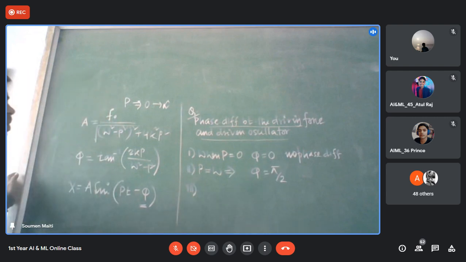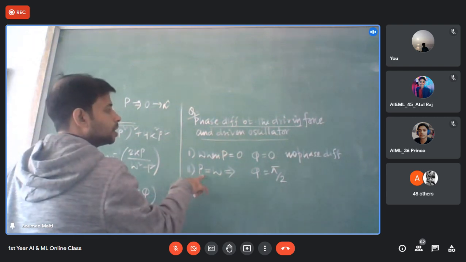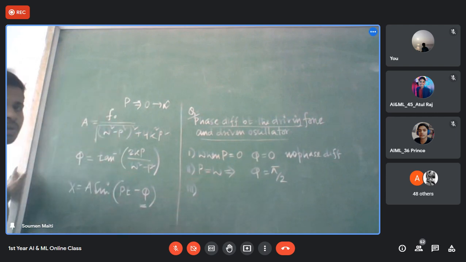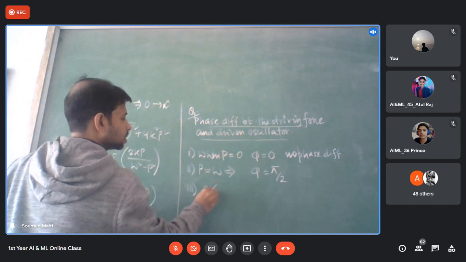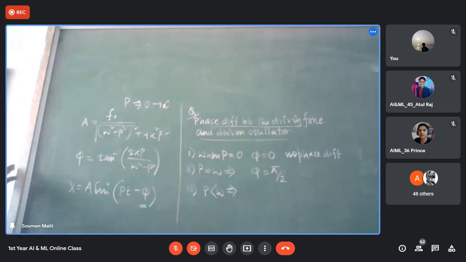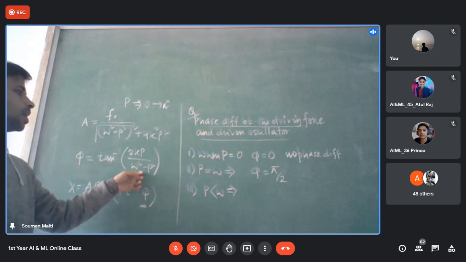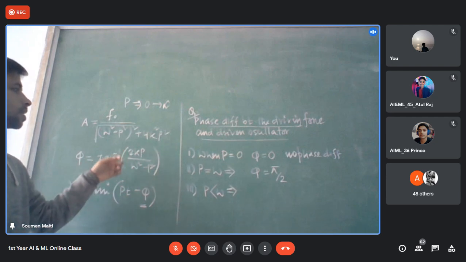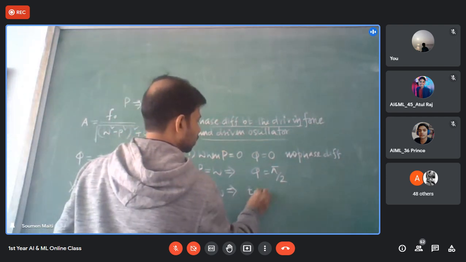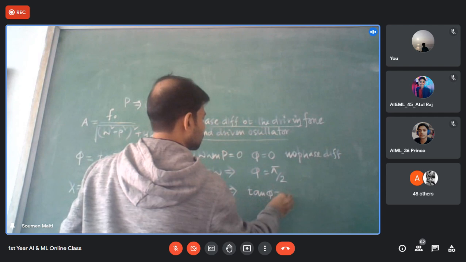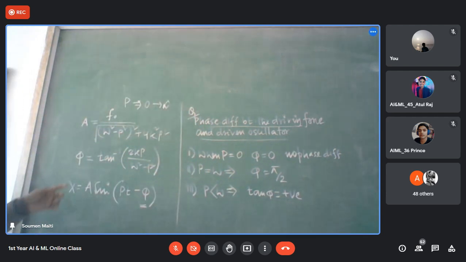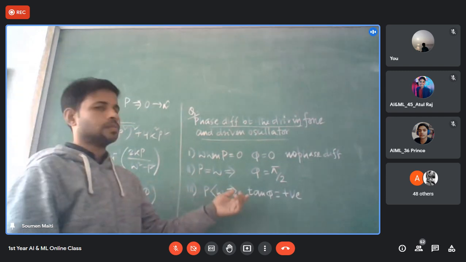Number 3: there are three possibilities. p can be less than omega, p can be greater than omega, and p can be infinity. Suppose p is less than omega, then what will happen? This quantity is higher, so obviously this quantity will be positive. That means tan phi is positive. If tan phi is a positive quantity, then what does it mean?